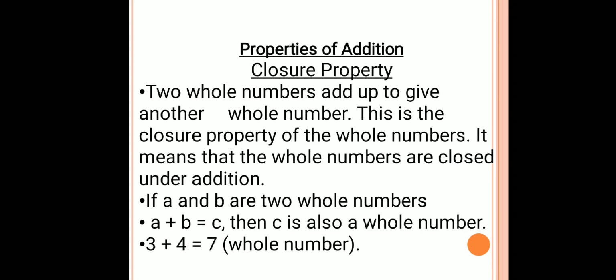Let us see the properties of whole numbers for addition. Here first of all we will see the closure property. Closure itself means enclosed or closed within. If we add two whole numbers, the answer also is a whole number, then we say that addition supports closure property. Let us see the example. Let 3 and 4 both be whole numbers, and when we add 3 plus 4 we again get the answer, that is 7, which is also a whole number.